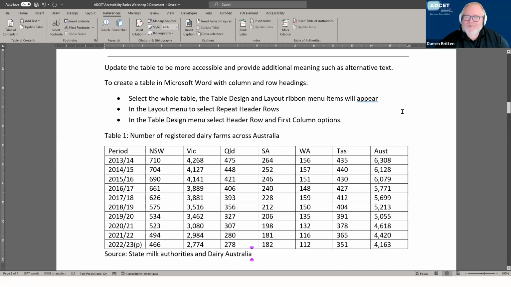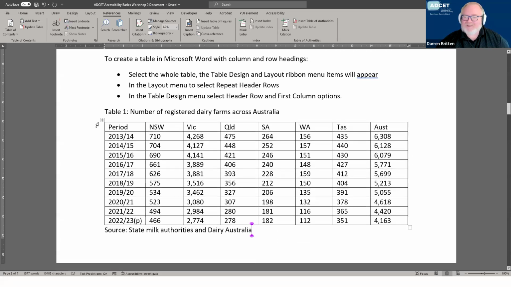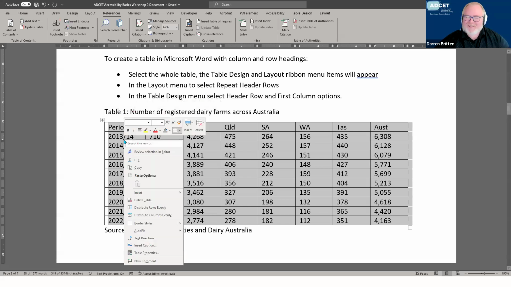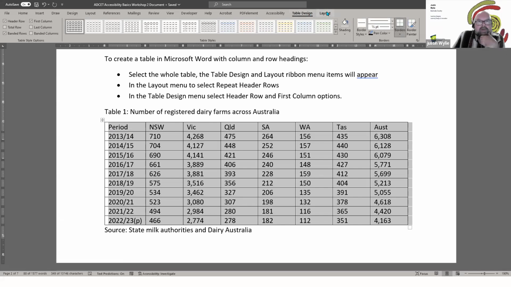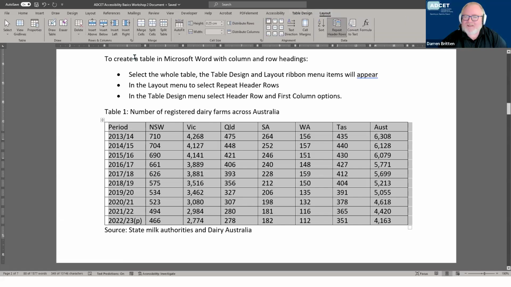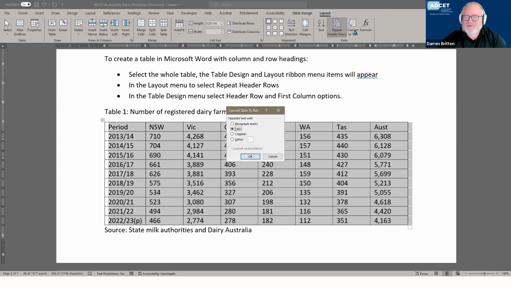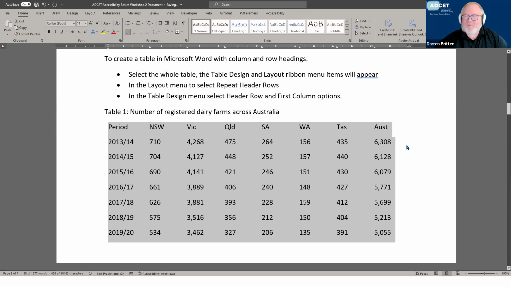There's also some quick ways, which I don't want to spend too much time on, with tables, and whether anybody's played with converting tables to text and then text to tables. So sometimes if you've got badly merged data and your cells get all confused and you can't split them, you can select a table, go to your table menu, table design, is it? Yeah. One of those where the table is, and maybe the layout. Towards the end there, you've got convert to text. So if you had some dodgy cells, you convert it, and we can say, do I want to do it with tabs or paragraph marks? In this case, we could do it with tabs. That same text is now set up with those tabs in there.